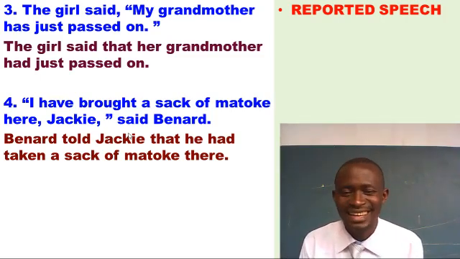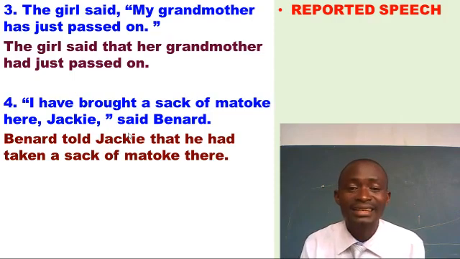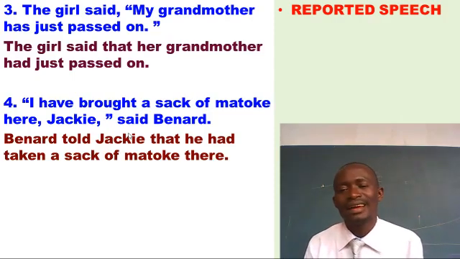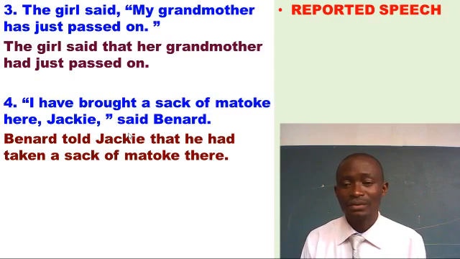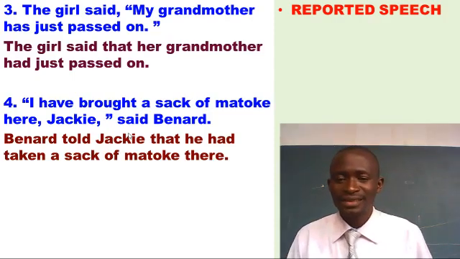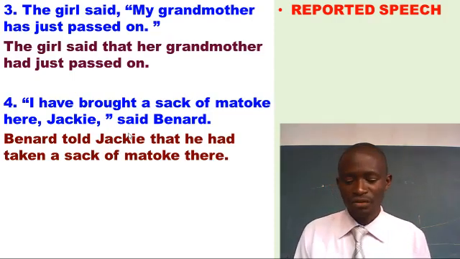As simple as that. Bernard told Jackie that he had taken a sack of matoke there. Somebody was asking last time, matoke, matoke, matoke. Single O, repeated O, double O. They're all right. No matter what has come, you deal with the one which has appeared before you.